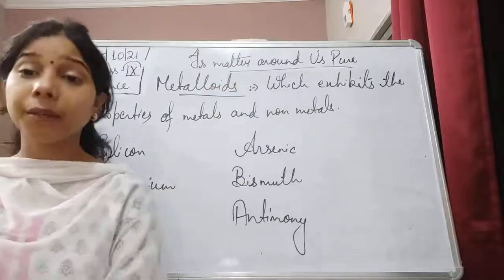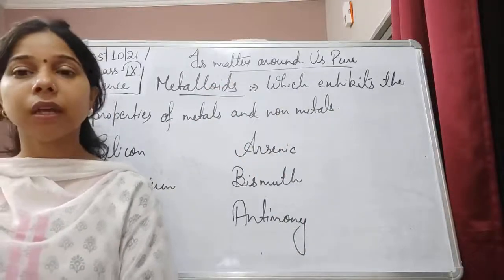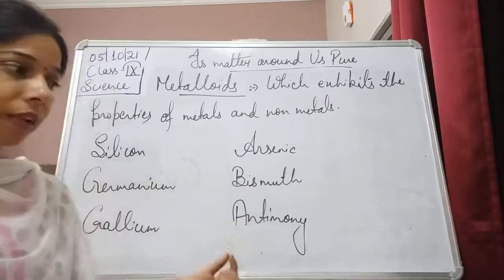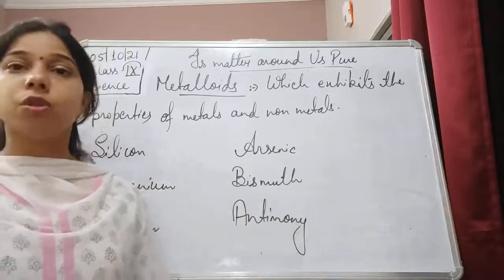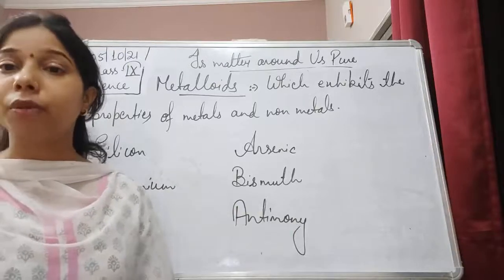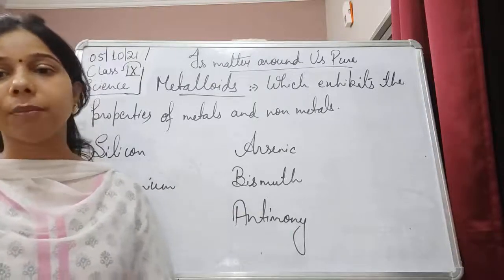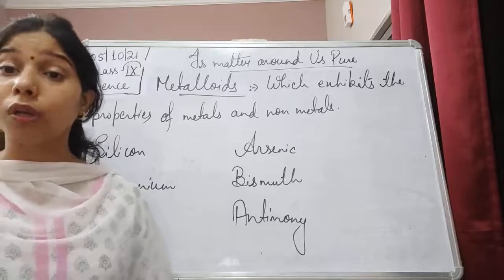consisting of a high melting and boiling point. There it can be given as sulfur, phosphorus, oxygen, as well as diamond or carbon. So you will write diamond there, because it is considered to have the highest melting and boiling point among all the non-metals.